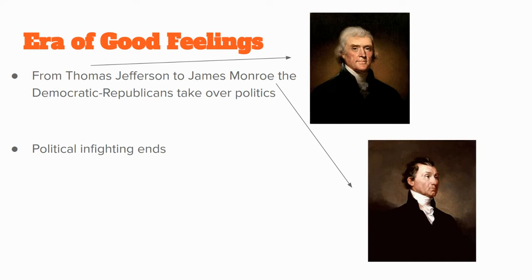Now, politics wise, we're going to get a time period called the Era of Good Feelings that takes place from Thomas Jefferson all the way to James Monroe. So, Thomas Jefferson is the third president, James Monroe is the fifth president. And they're all the same political party. They're all the Democratic Republicans. This is 25 years of one party in charge of America.